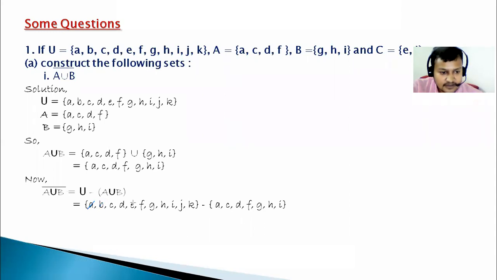No. C is removed. Similarly, D is removed. Next one, F, is removed. G, H, and I, we have to remove these. What are the remaining elements? B, E, J, K. So our required set A union B complement is {B, E, J, K}.